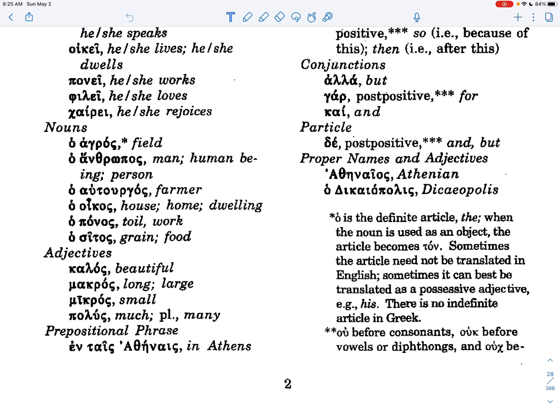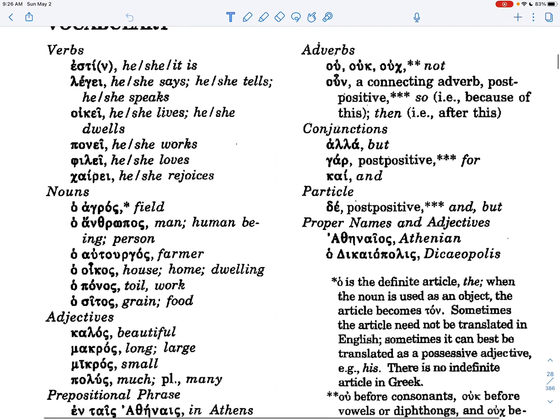So, en tais Athēnais, in the Athens, is literally what that means, but we drop out the and just say in Athens. You'll notice again, just like ho Dikaiopolis, with proper nouns, Greek will use the definite article, whereas we don't do that in English.